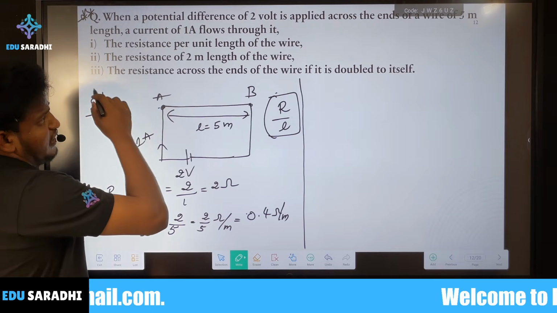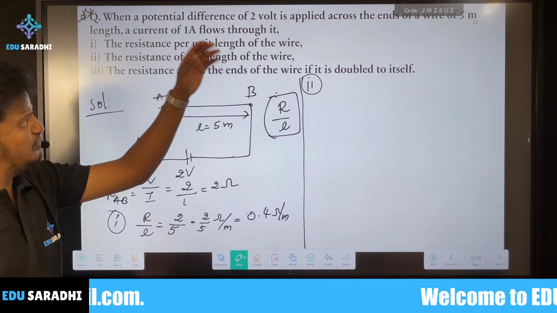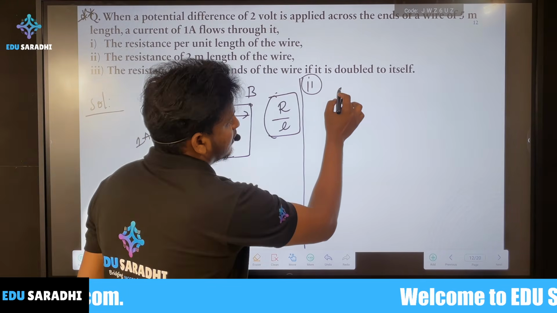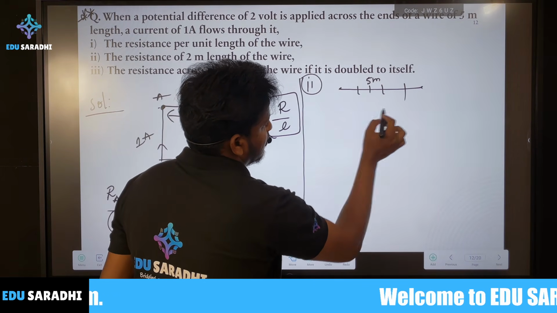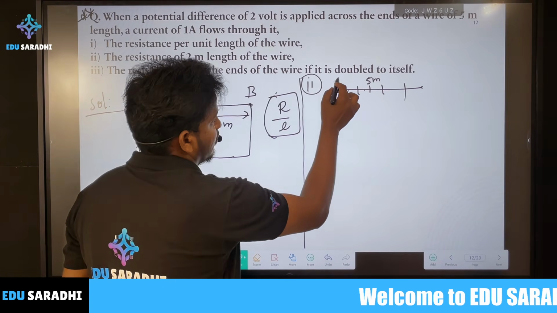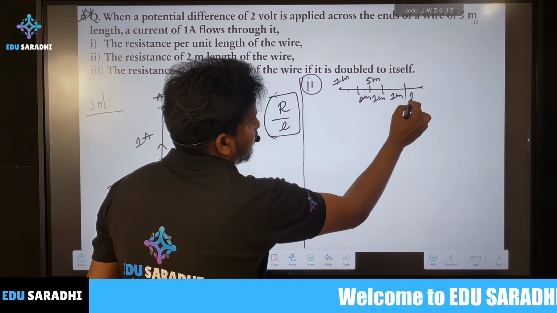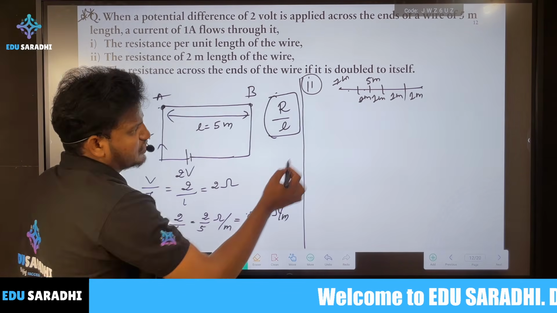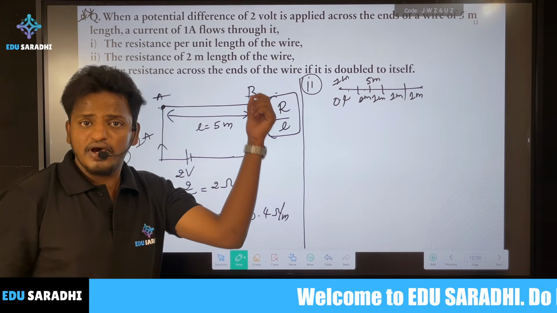Next, the second subdivision: the resistance of 2 meter length of the wire. As we know, this entire wire is 5 meters. If you divide it into 5 subdivisions, each is 1 meter, and for 1 meter the resistance is 0.4 ohms per meter.